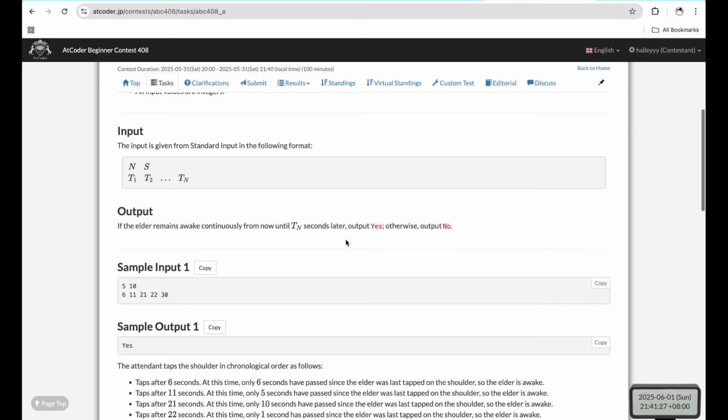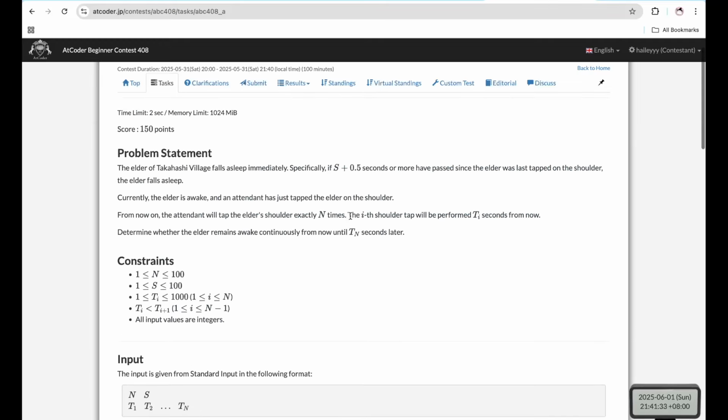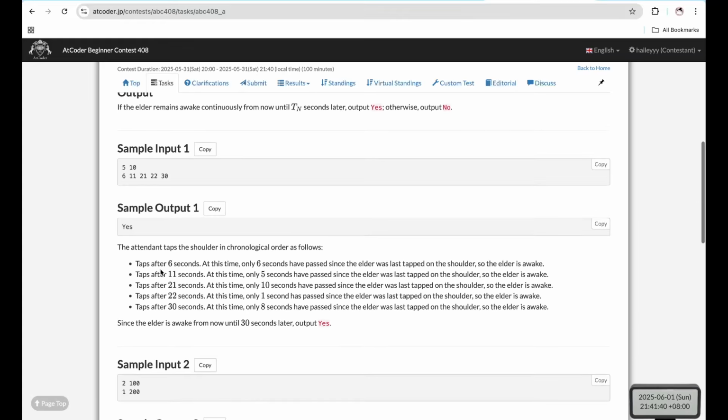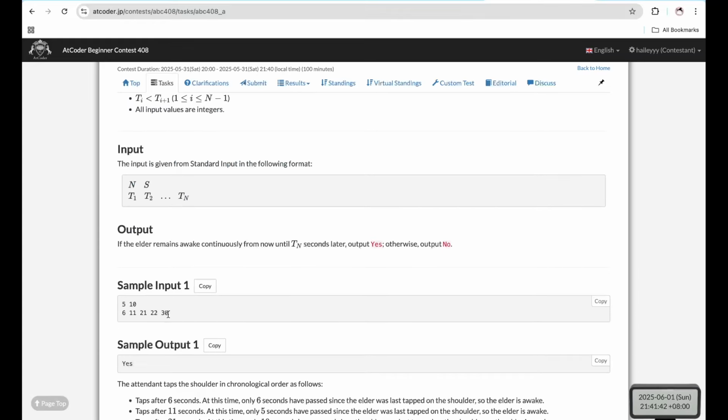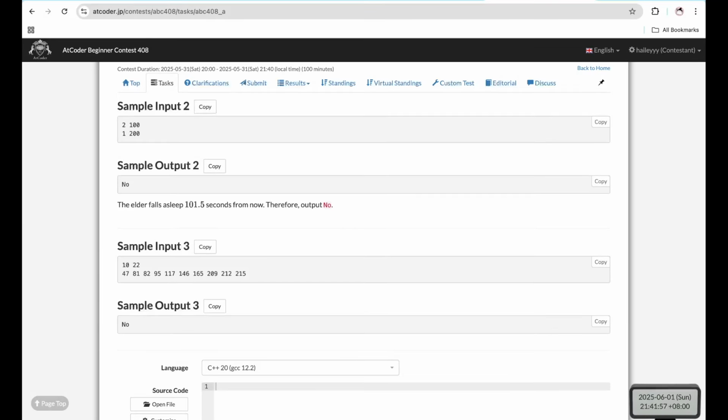And so we can do this by just checking each of the intervals to see if the interval is greater than s plus 0.5 seconds. So we can directly check the time interval between all the taps and between the first tap and our starting time. So let's look at the code.